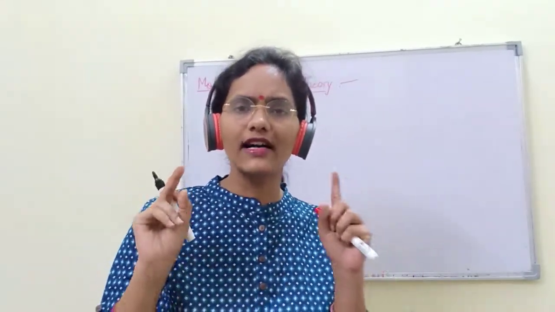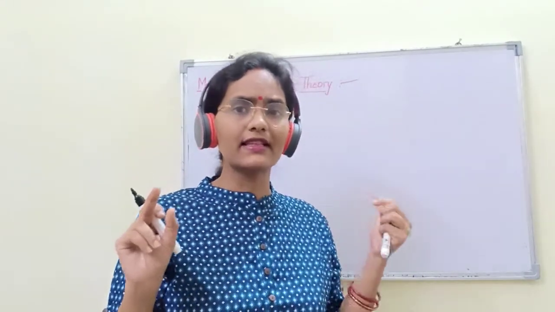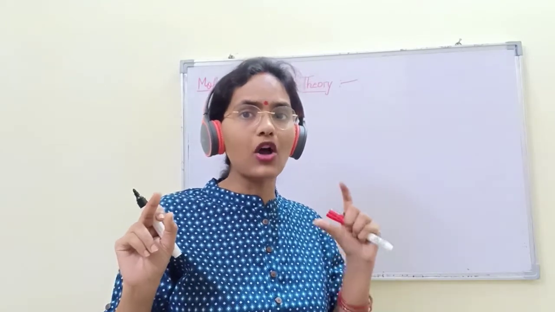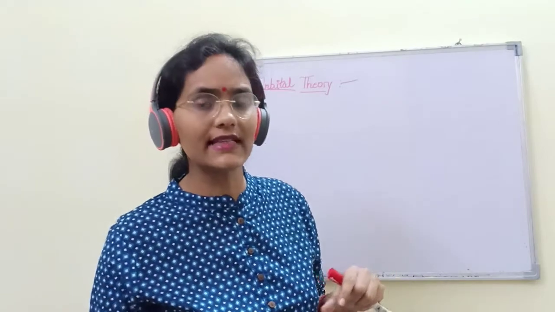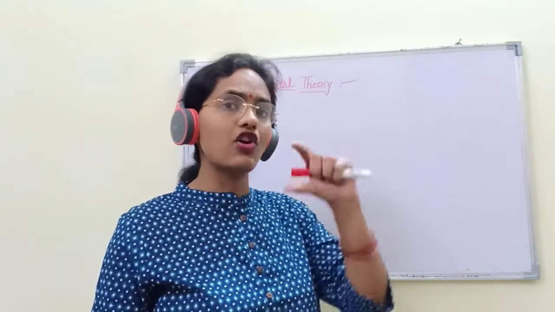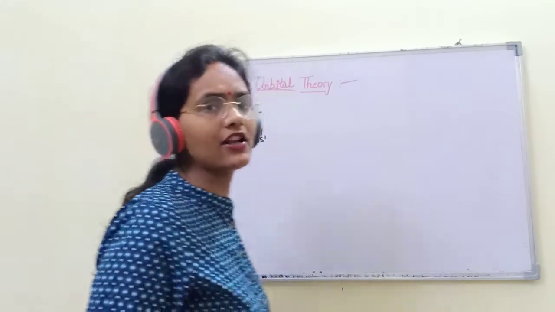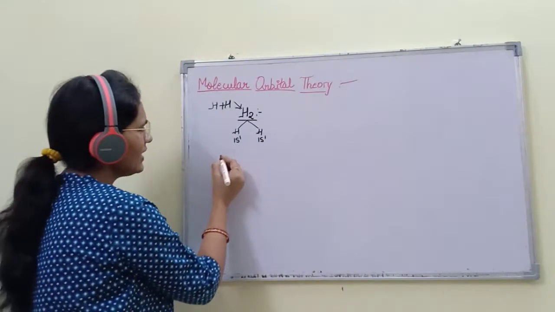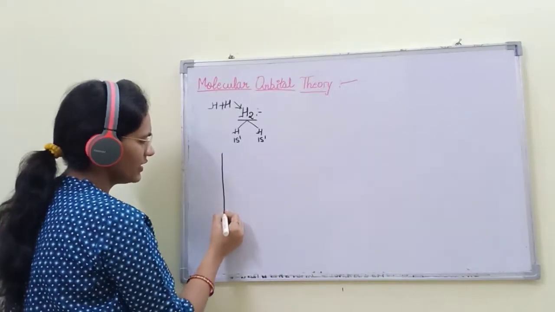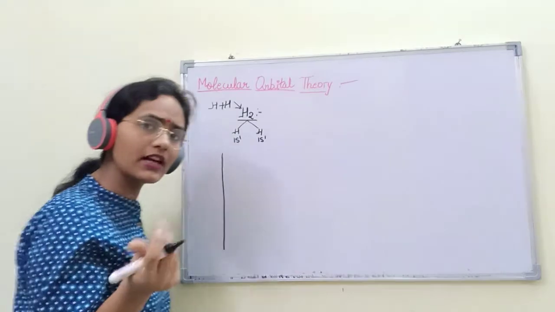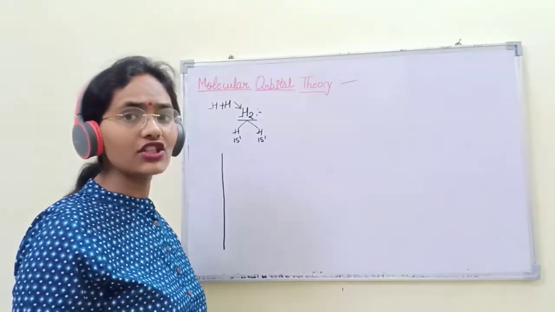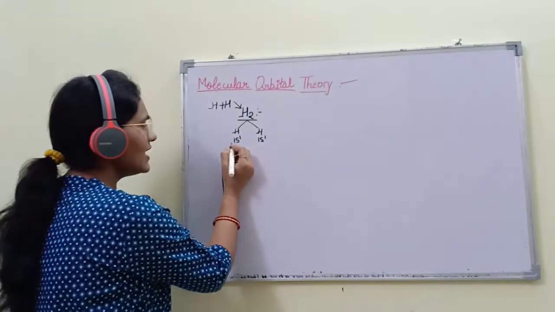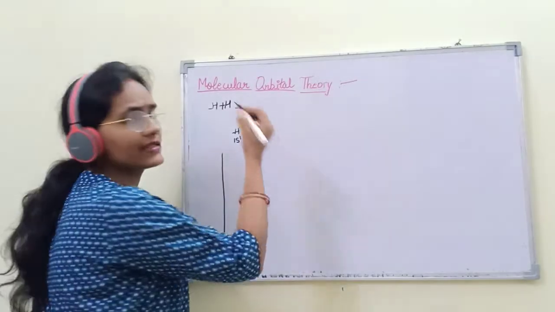First of all, we will see the total number of electrons in the molecule. Whatever molecule is given in your exam, we will see the total number of electrons in that molecule. We also know the configuration of atoms, 1s1, 1s1.